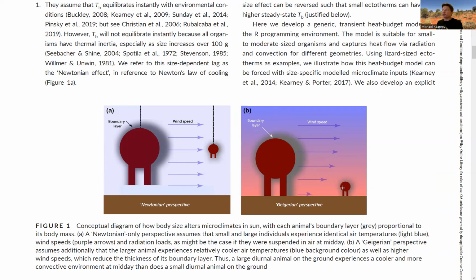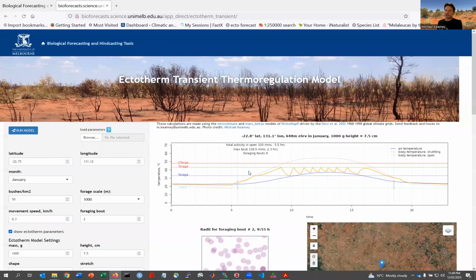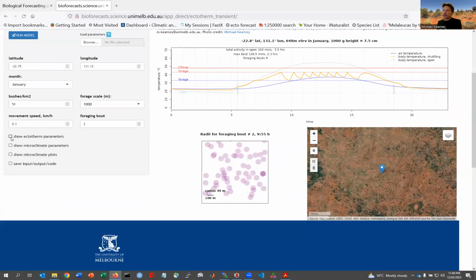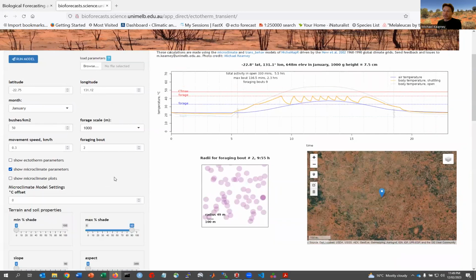It allows you to account for both of these effects and make calculations of the temperatures of animals in natural environments according to their size. So here's the app, and it will have a somewhat similar feel to the other apps that I've introduced in previous videos. You've got the Show Ectotherm Model Parameters tab, but maybe I'll show you the Show Microclimate Model Parameters tab first.